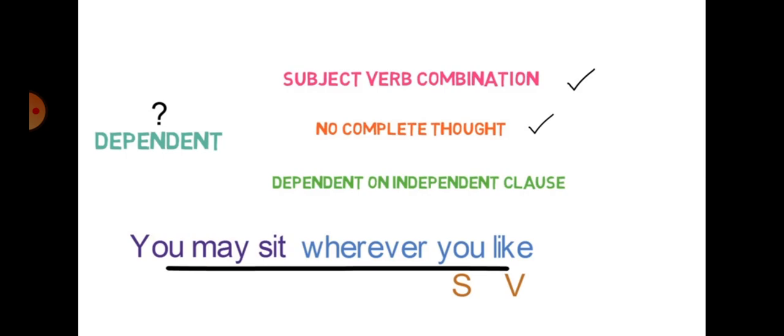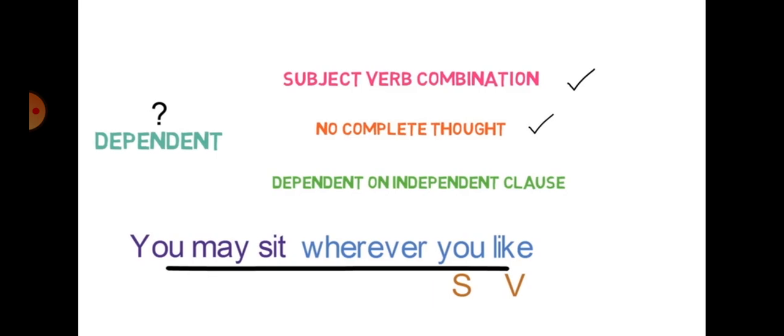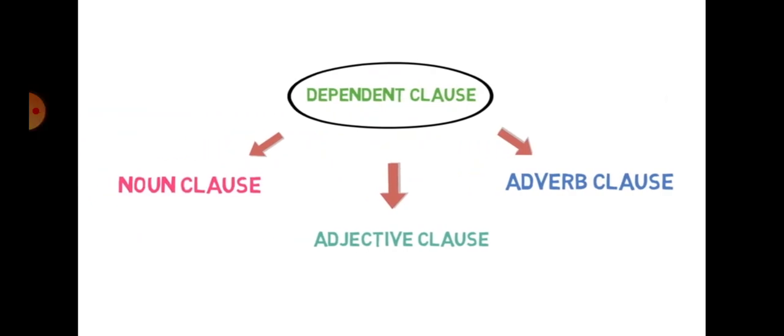The subject and verb combination can be there, and you will get the group of words. But the most important thing, the meaning is not complete. So let's see more things about your dependent and independent clauses, because your dependent clauses are divided into three parts.